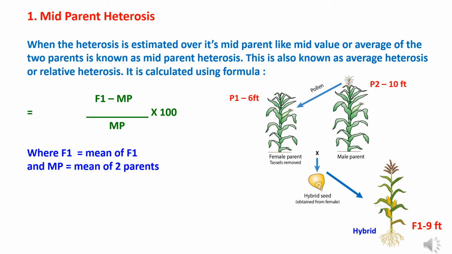The calculation formula of mid-parent heterosis is (F1 minus mid-parent) multiplied by 100 divided by mid-parent value, where F1 is equal to the mean of F1 and MP is equal to the mean of the two parents, the mid value of two parents.